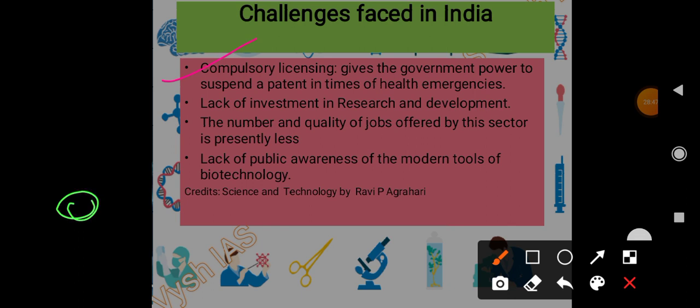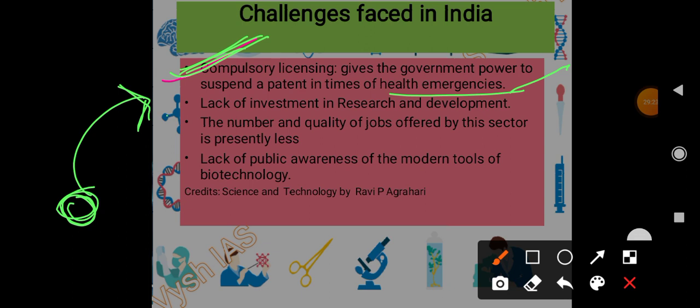They will be given compensation, but they will have to give their formula so that other manufacturers in the country can manufacture it, so that it can be available to the general public which cannot afford such expensive medicines. Compulsory licensing is there in India especially in times of health emergencies. So it is a necessary evil for India.